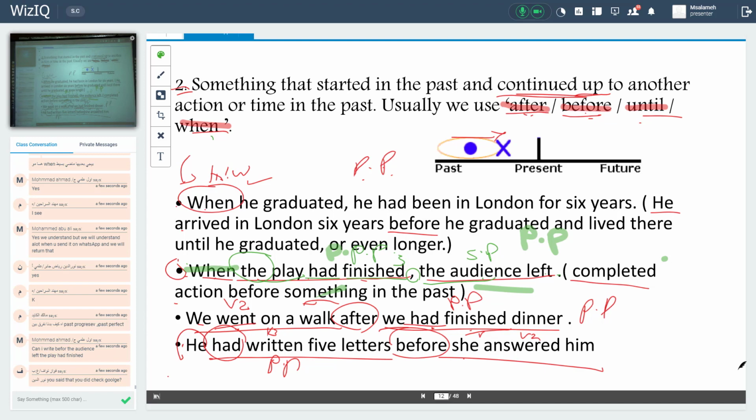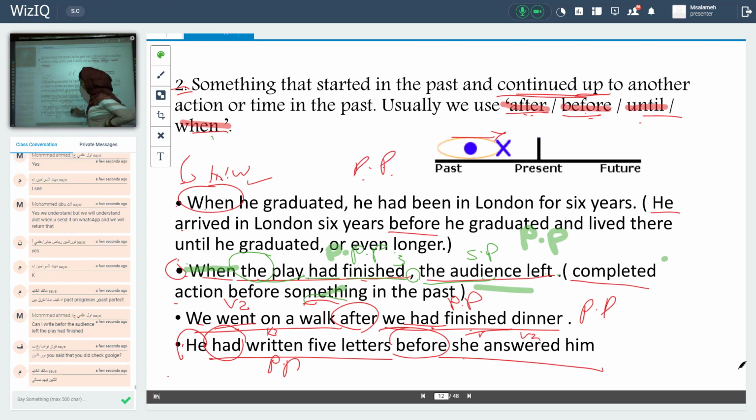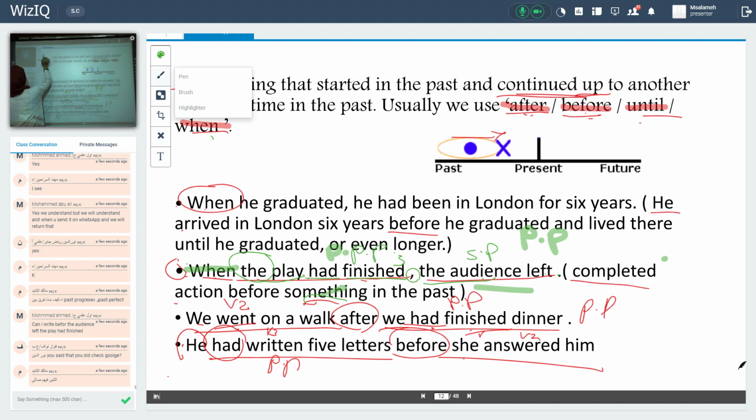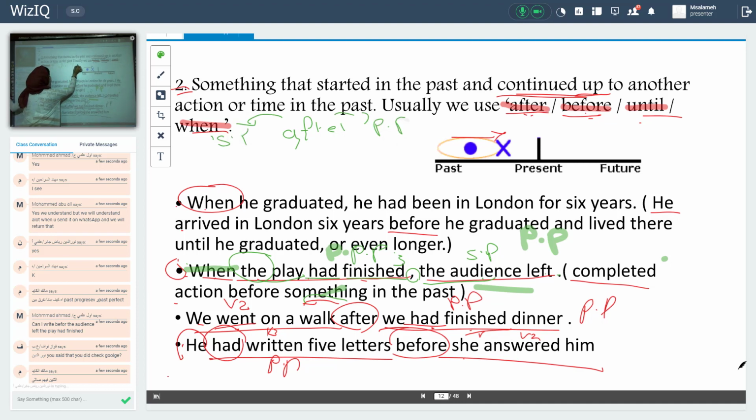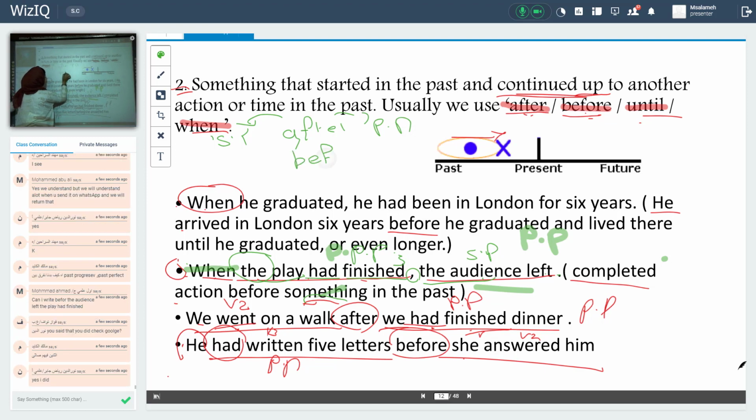Paragraph, okay. According to the keyword after, preceded by what? By simple past. Followed by what? Past perfect. Before, preceded by what?